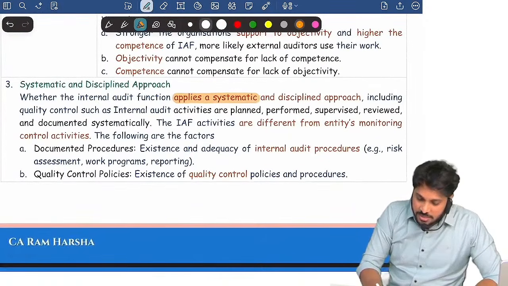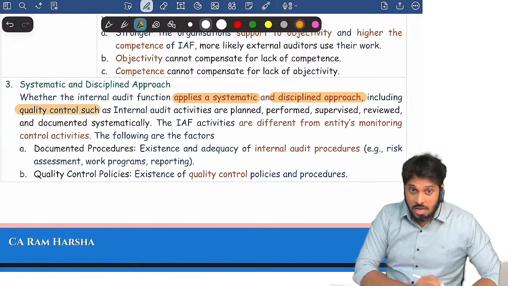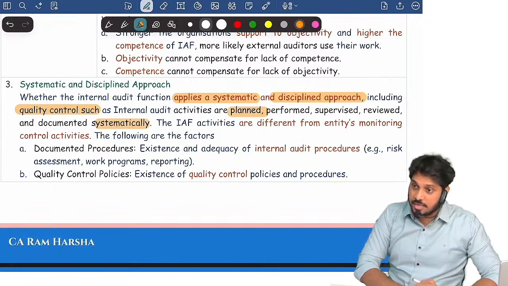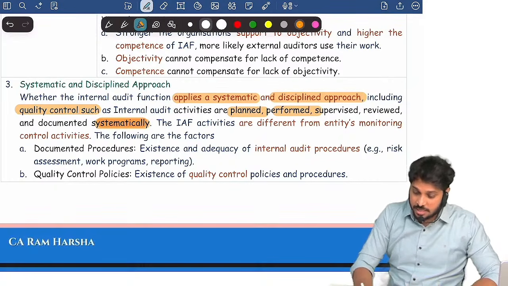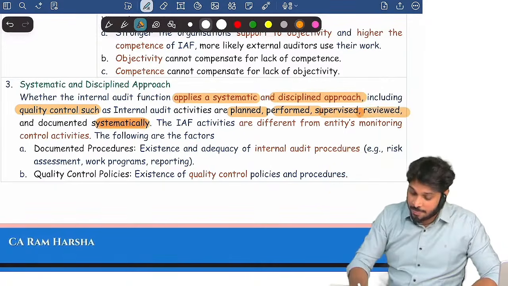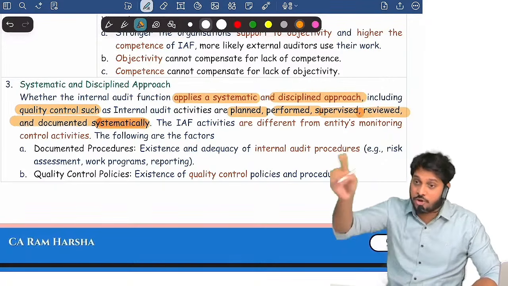Do they have a systematic and disciplined approach, including quality control, where internal auditors know they should plan systematically, perform systematically, and supervise the work. Internal auditors have to supervise their work systematically, review systematically, and document systematically.